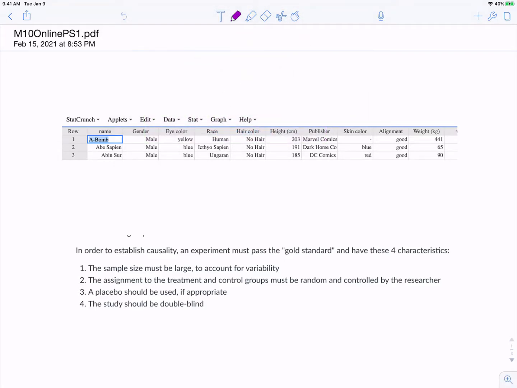So the first question asks you to go to our StatCrunch group and look at the superhero data. The question first asked, what does each row of the data set represent? Each row represents a different superhero, and what we see in all of the columns are features of the particular superhero. For example, row 1 corresponds with the superhero called A-Bomb.